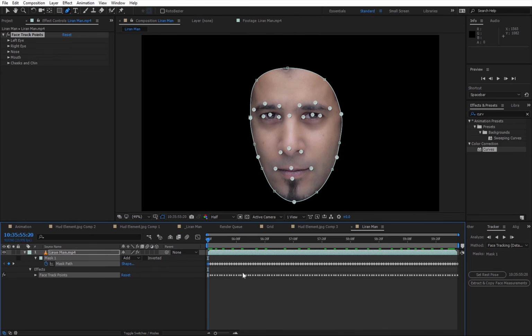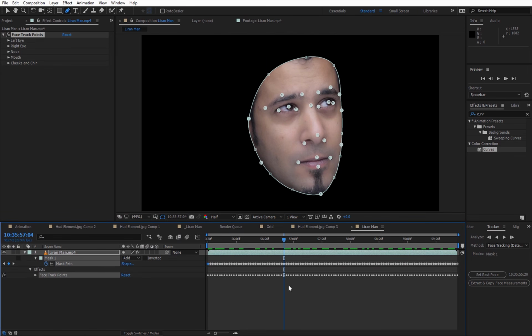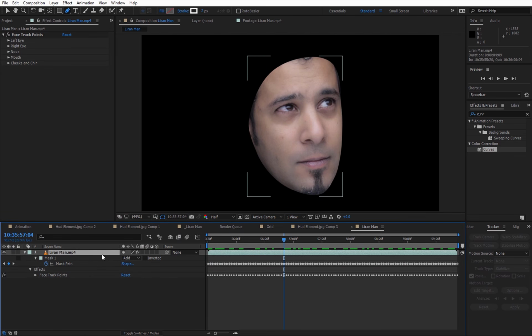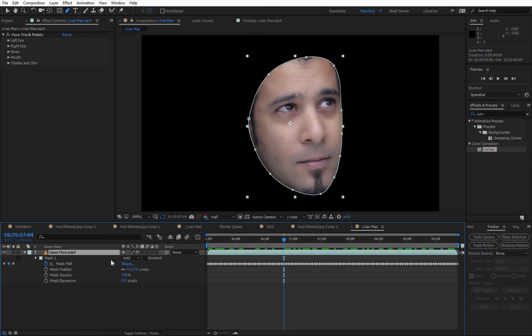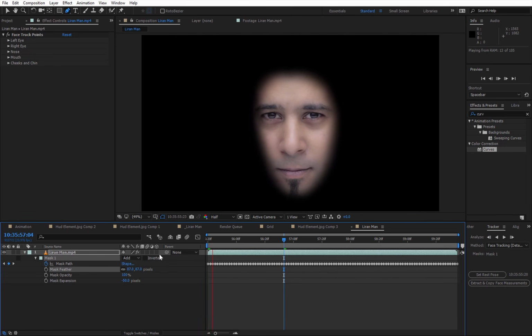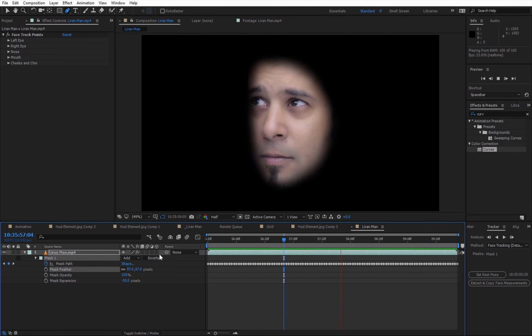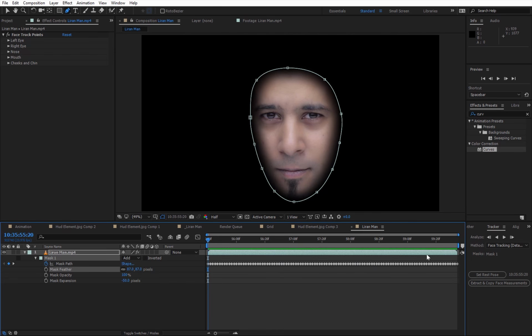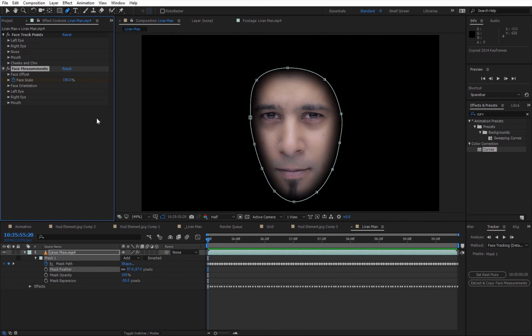Well, perfect. So now I have this mask, and the first thing I want to do is take the mask. I'm going to double M to reveal all its features, and I'm going to take it back a bit with the expansion, and I'm going to feather it. Perfect. So now I have my face masked, and I want to extract all the data that I can take. So I'm going to extract and copy face measurements, which is going to take a bit more properties of the face, and it's going to be pretty useful when we continue.